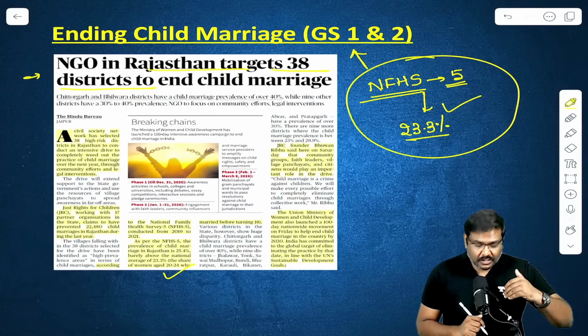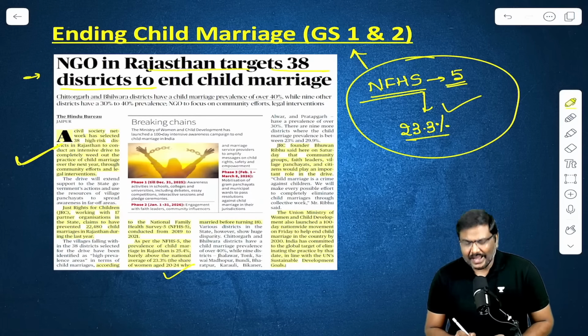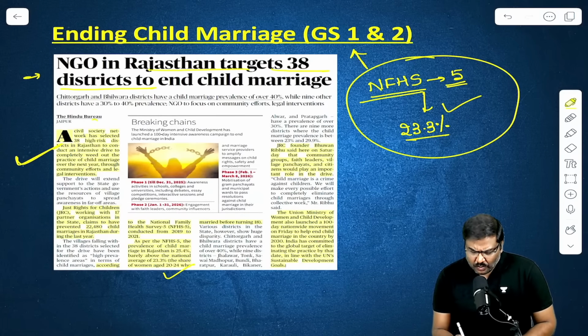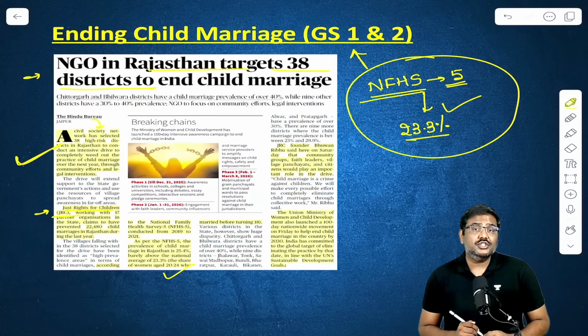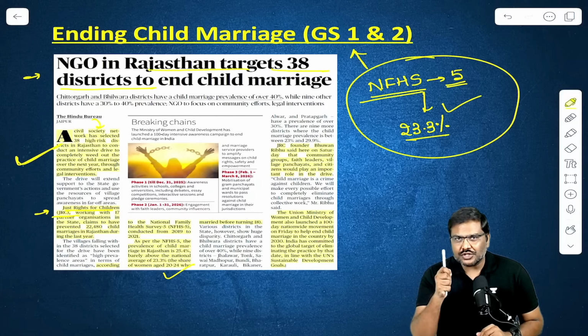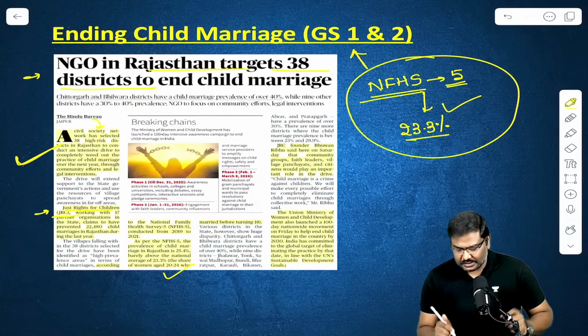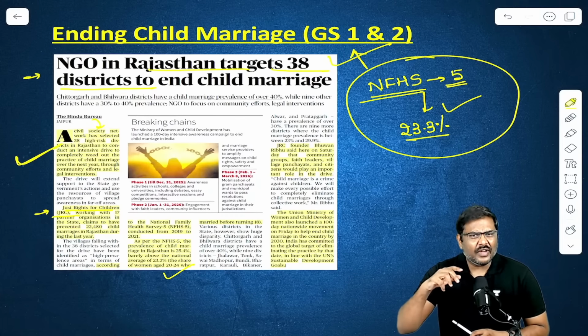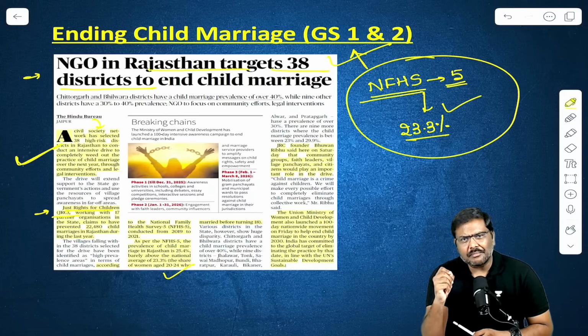Now, in the state of Rajasthan, there is a social worker organization, Just Rights for Children, JRC, which has identified 38 districts with very high prevalence of child marriages.